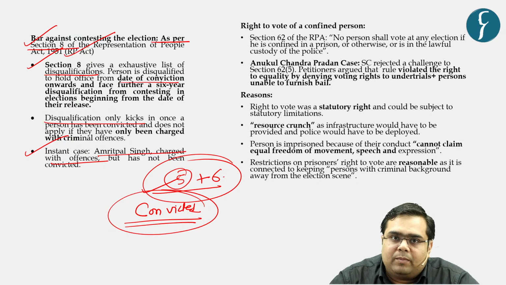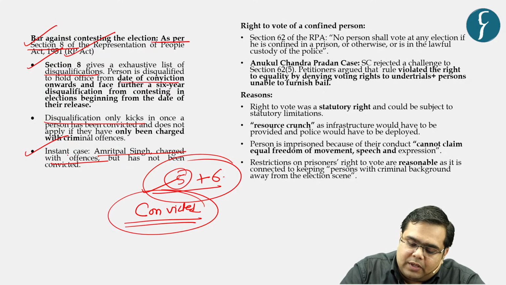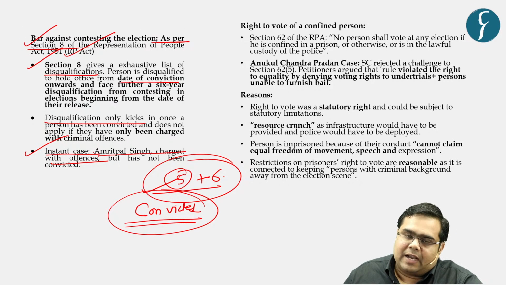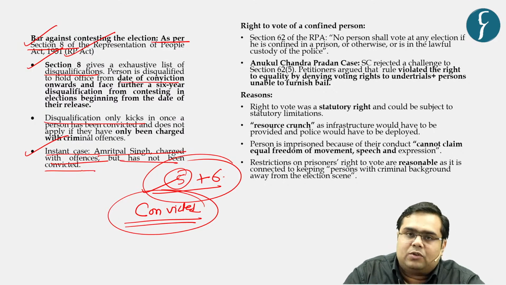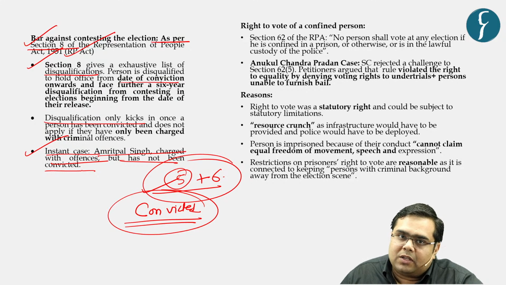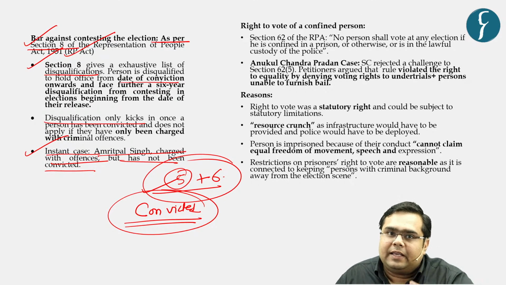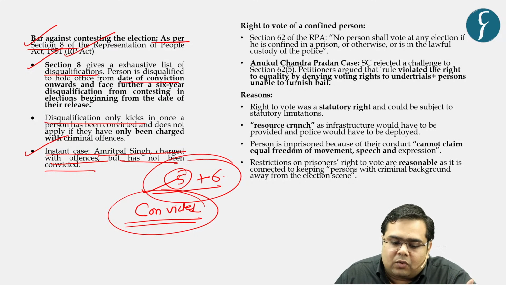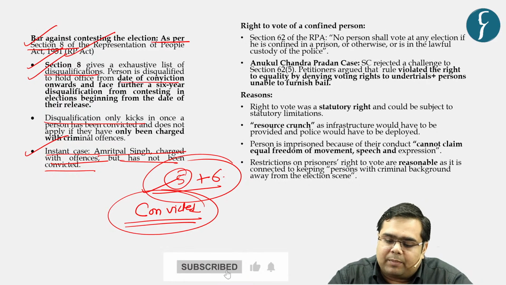Again, the charges could be sedition. As of now, he has only been charged, but not convicted. So because he has not been convicted, he is not disqualified under Section 8 of the RPA.